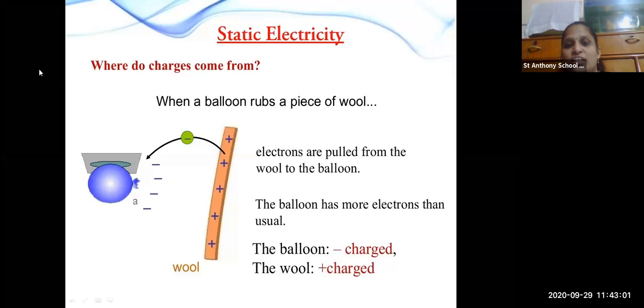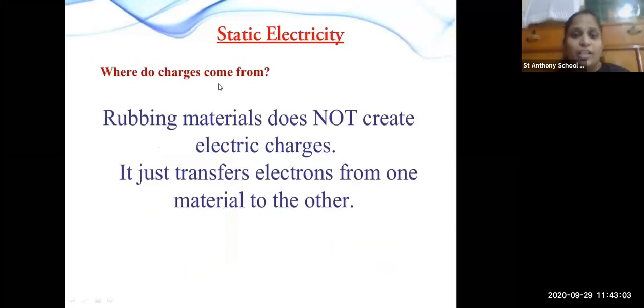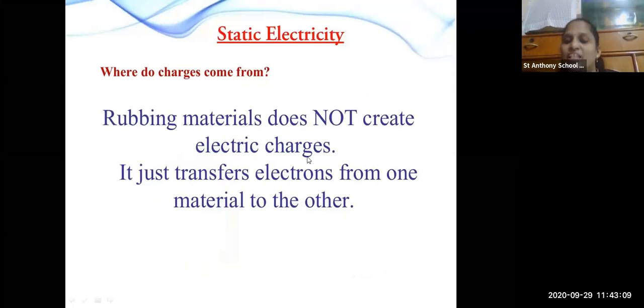Okay. Now, where do the charges come from? The rubbing material does not create electric charge. देखो हम लोग अपने हाथ rub करते हैं एक दूसरे से, so you can feel some warmth, but that does not transfer any electric charges in you. So what has happened here? It just transfers electrons from one material to another.